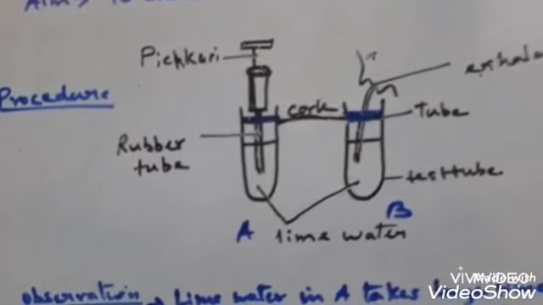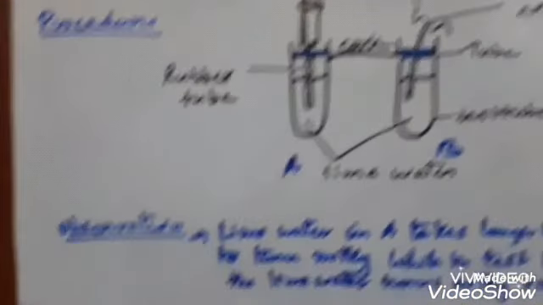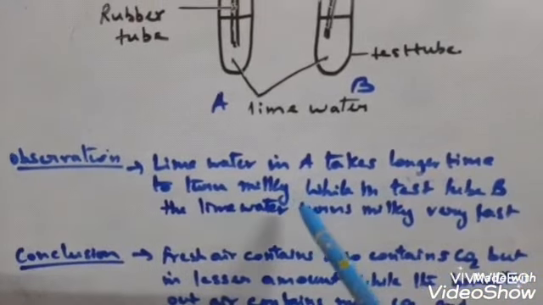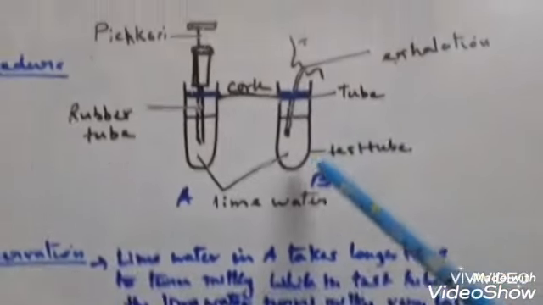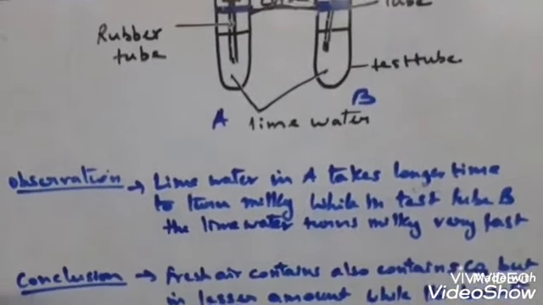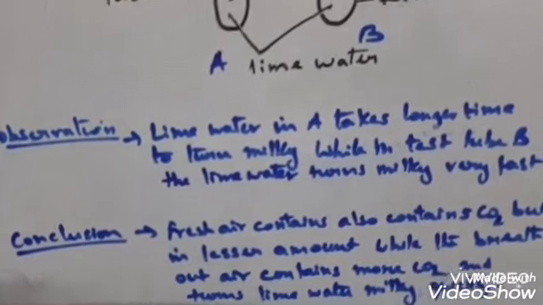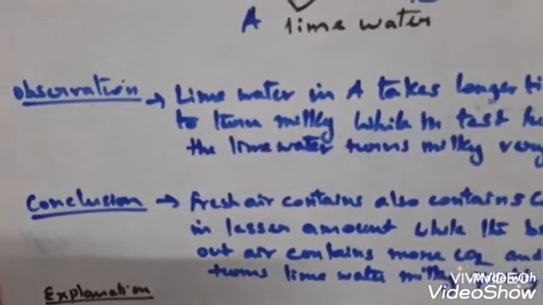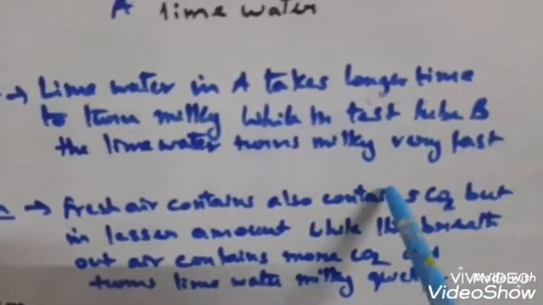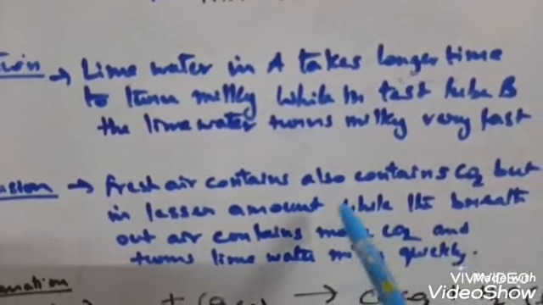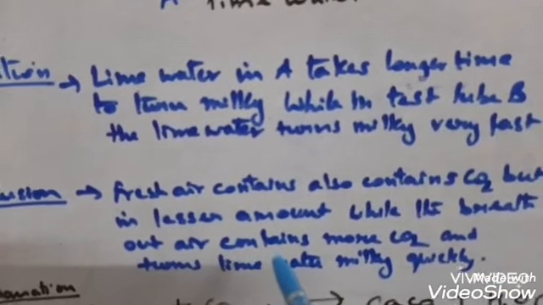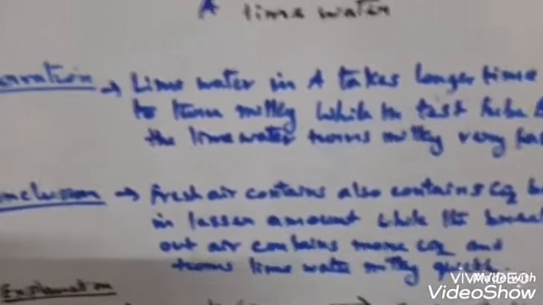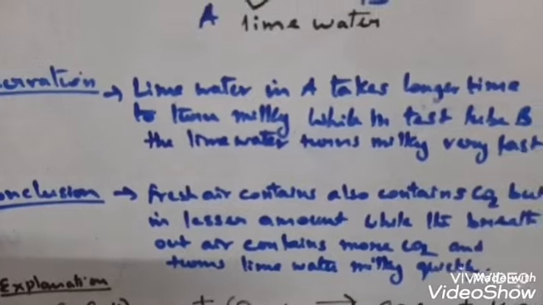Now what do you observe after some time? You observe that lime water in setup A takes a longer time to turn milky, while in test tube B the lime water turns milky very fast. Now what is the reason? So what can you conclude? The conclusion is fresh air also contains carbon dioxide but in lesser amount, while the air that we breathe out contains more carbon dioxide, and hence the lime water turns milky very quickly. So this is the conclusion.